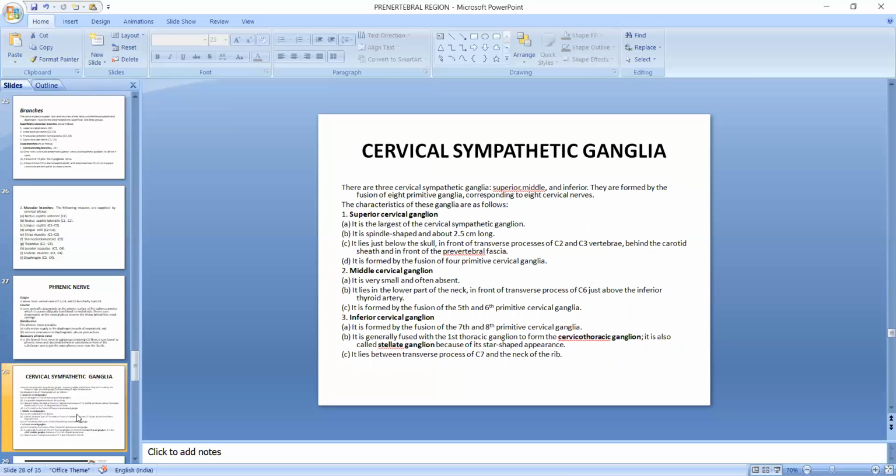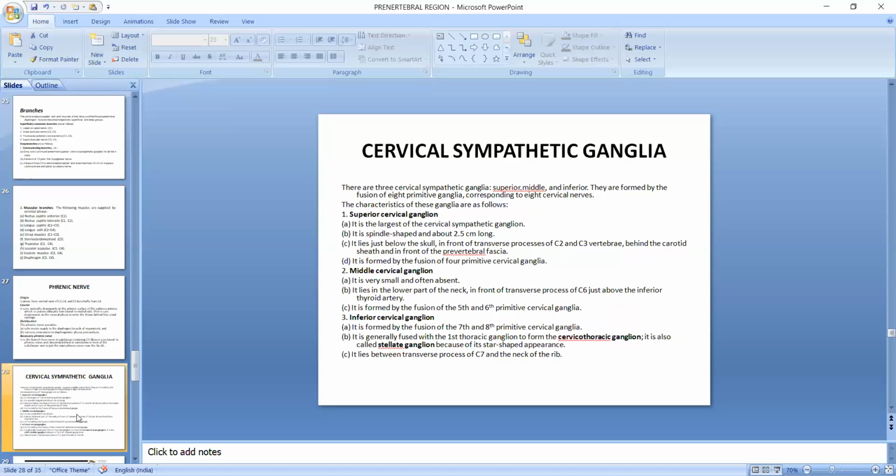Cervical sympathetic ganglia: there are three cervical sympathetic ganglia, superior, middle, and inferior. They are formed by the fusion of 8 primitive ganglia corresponding to 8 cervical nerves. The characteristics of these ganglia are as follows. Superior cervical ganglion: it is the largest of the cervical sympathetic ganglia.